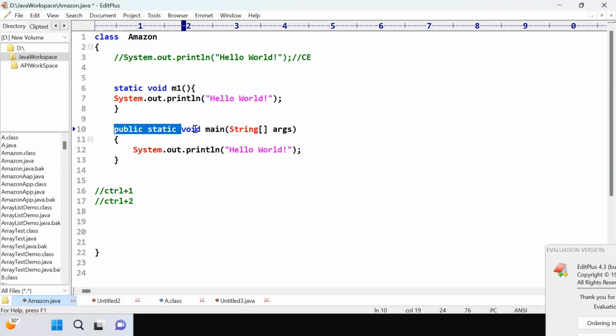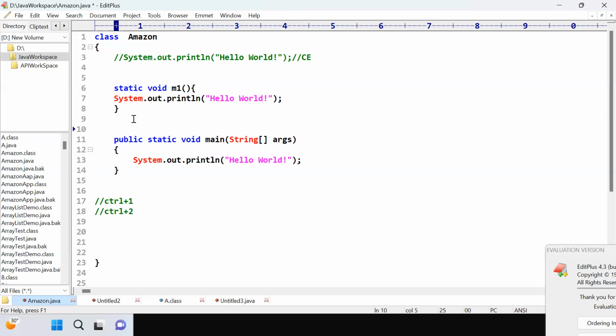This is the complete syntax of a method. Okay, so you can see we have public. What is public? This is the complete syntax of method creation. This is called the accessibility modifier: public, private, protected, and default. Public means, as I told you, when you create a method, you can access it anywhere in your project.